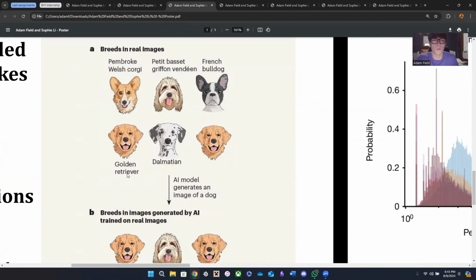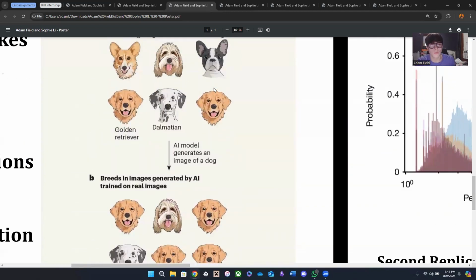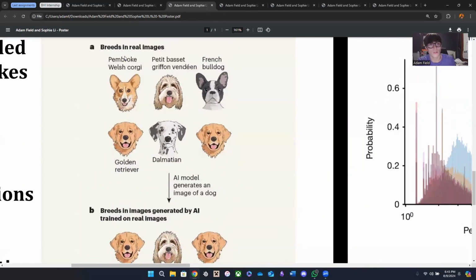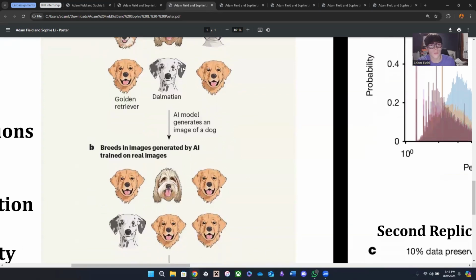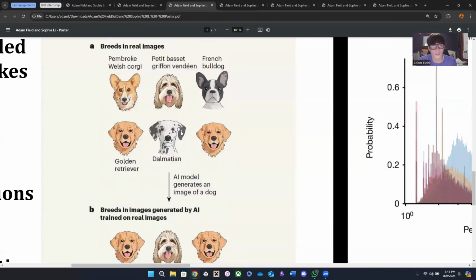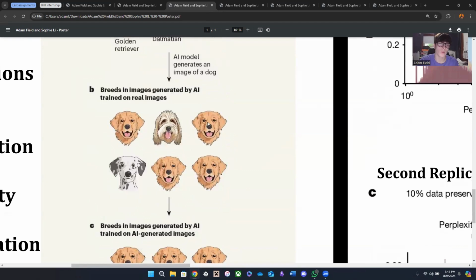So we train a new LLM on this data set and ask it to produce the same image. But this time, the high probability event, the golden retriever, is starting to dominate the probability distribution. And so the low probability events, corgis and bulldogs, disappeared. It's also losing accuracy. So it flipped the Dalmatian and the golden retriever here, and it also lost all the names, which is a lot of information. Then we do it all again.